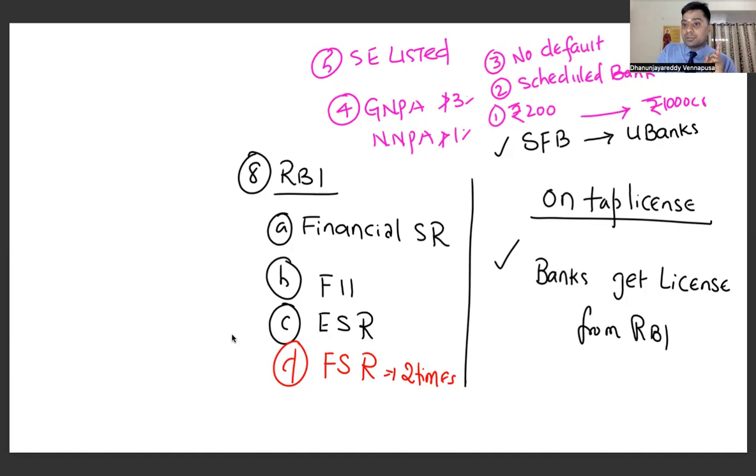RBI gives loans to the banks at the repo rate. It can give loans beyond the repo rate at the marginal standing facility, and banks can keep their money at RBI through the reverse repo rate. All these four things make RBI the banker to the banks. This is what we have.